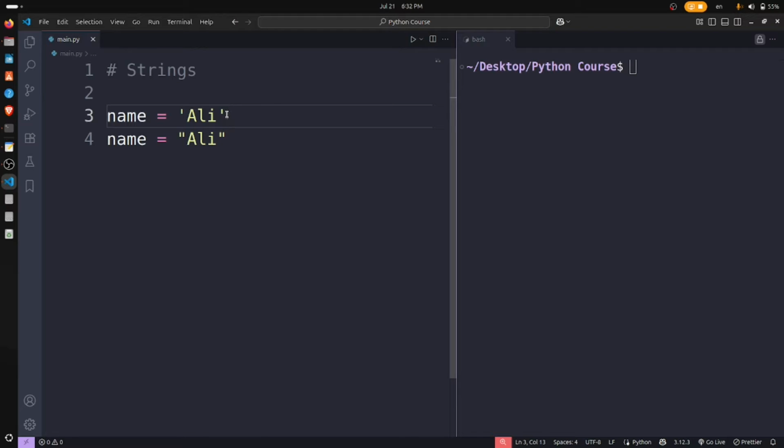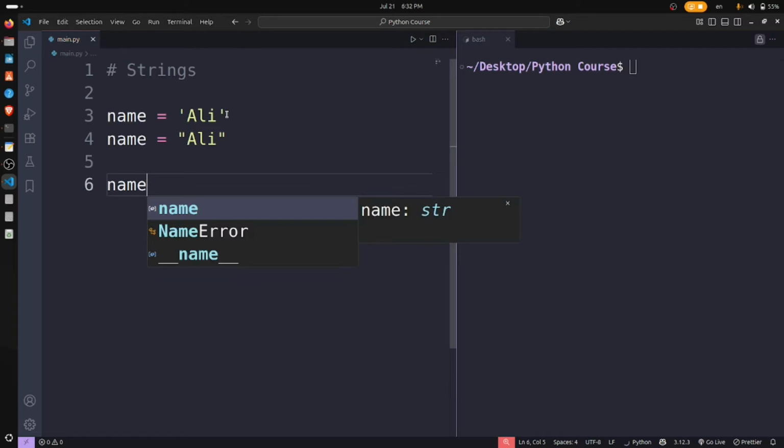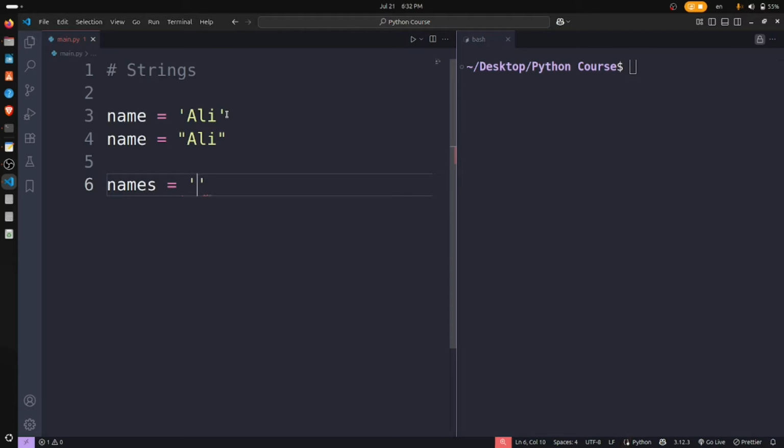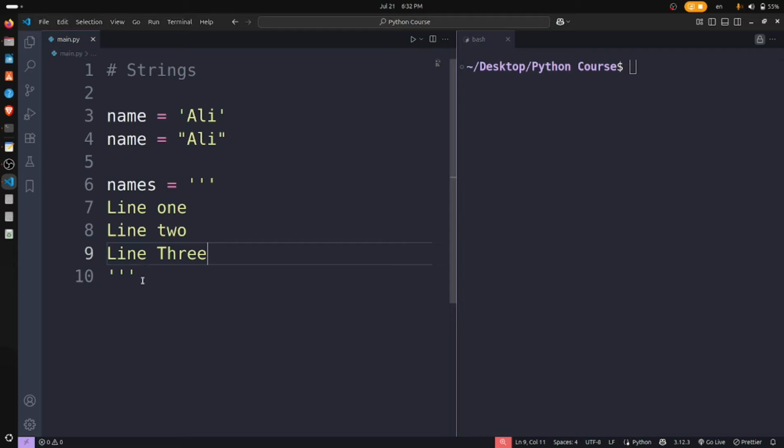Well, string can be in triple quote as well. For example, for a long string, we can have names, we have triple quote here, line 1, line 2, line 3. So this is also correct, because these are triple quotes, and it can be single or double as well.